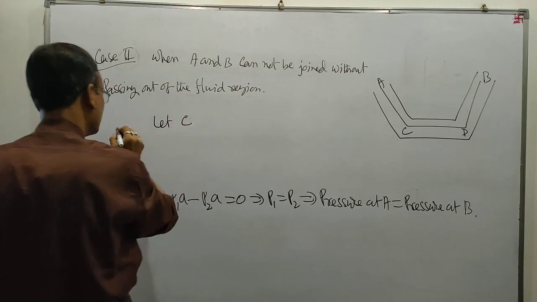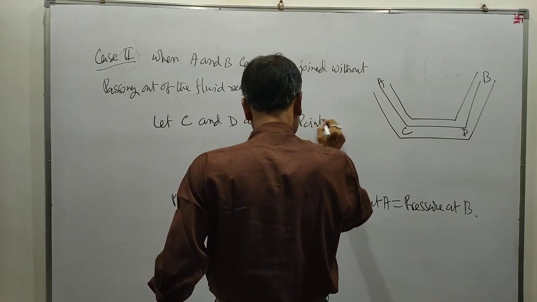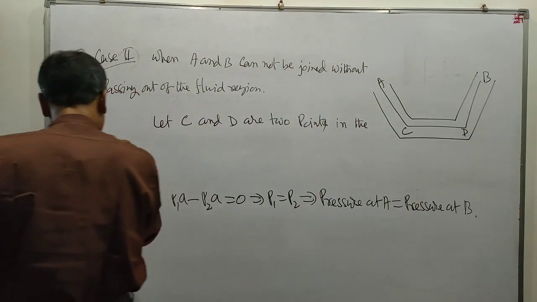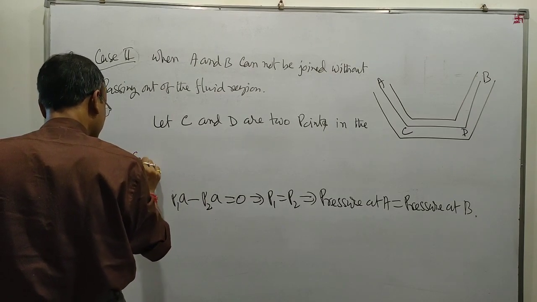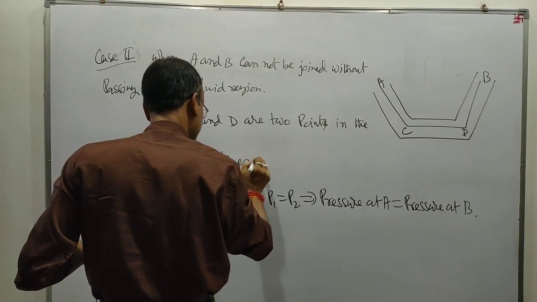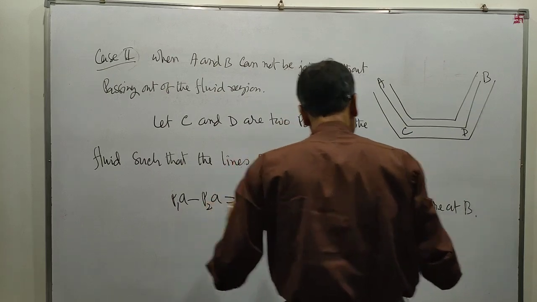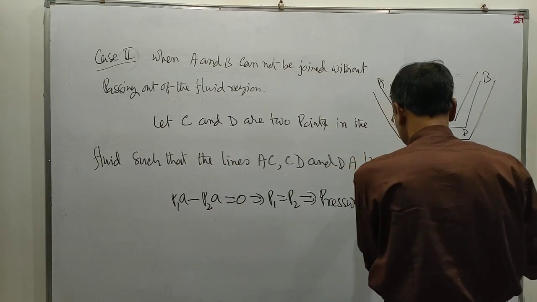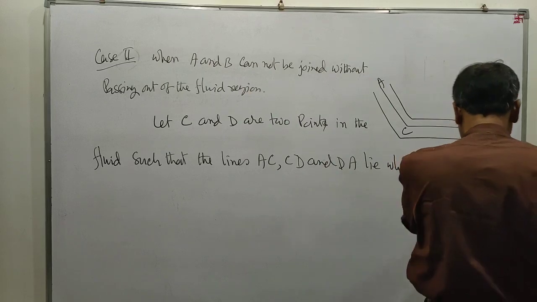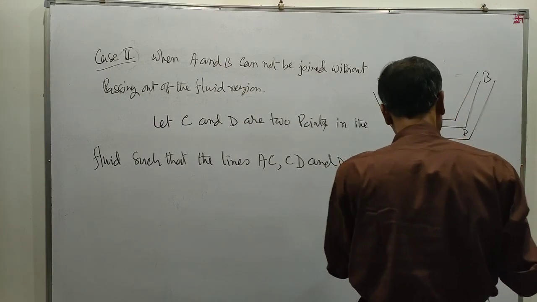Let C and D be 2 points in the fluid such that the lines AC, CD and DA lie wholly, entirely in the fluid, in the same horizontal plane.